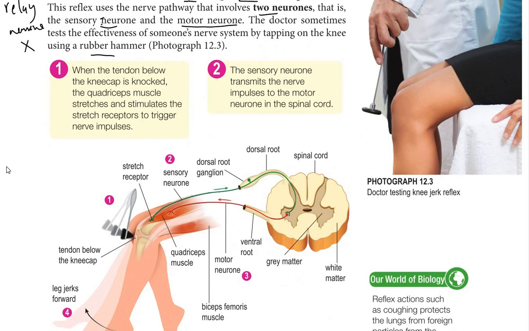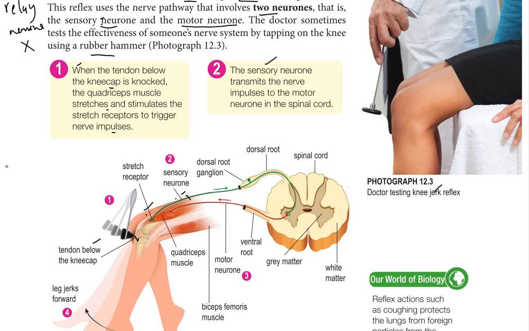So how does the doctor test the knee jerk reflex? When the tendon below the kneecap is knocked, the quadriceps muscle stretches and stimulates the stretch receptors to trigger a nerve impulse. The stretch receptor detects the stimulus and triggers the nerve impulse, then sends it to the sensory neuron. The sensory neuron transmits the nerve impulse directly to the motor neuron in the spinal cord.